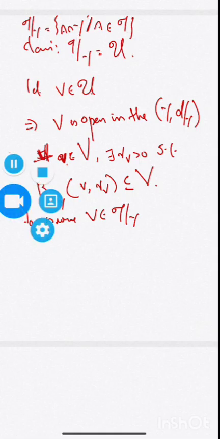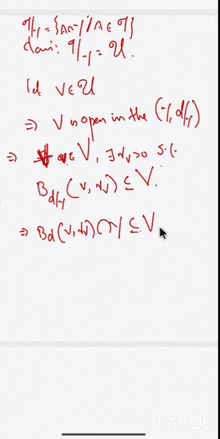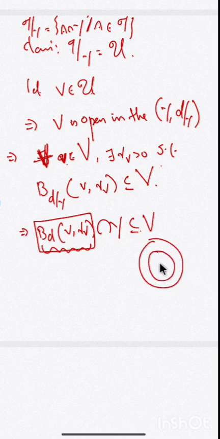Now, by the representation, the ball BD of V, RV intersection with Y is contained in V. We consider the collection of these kinds of open balls. V is an element in U, and U is a topology on Y, so V is nothing but a subset of Y. For every v in V there is a neighborhood fully contained in V itself.